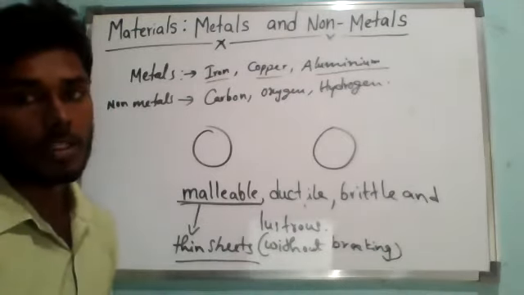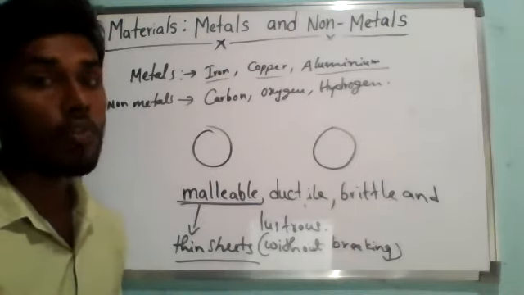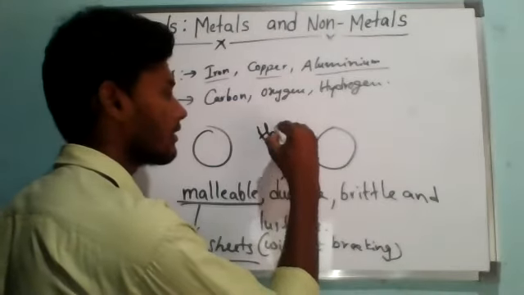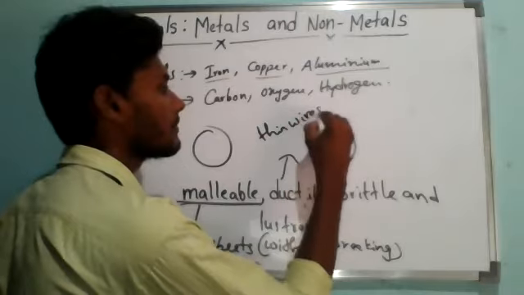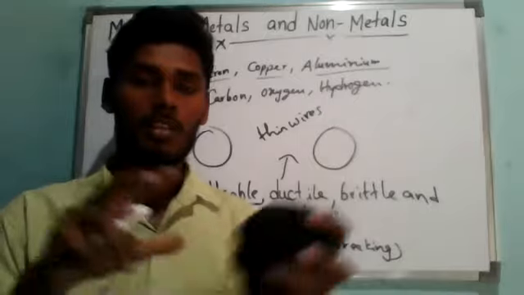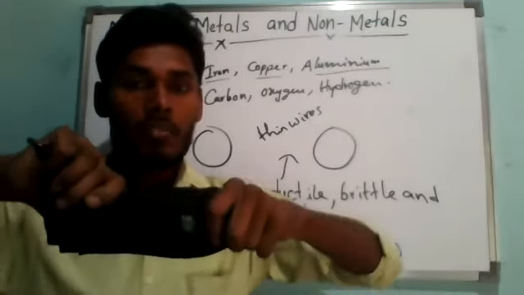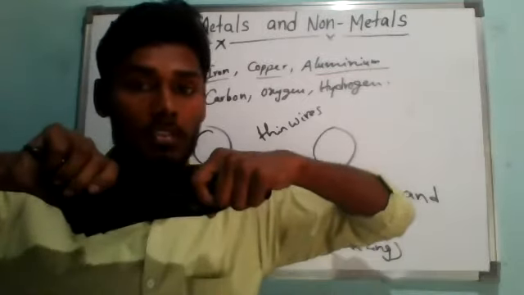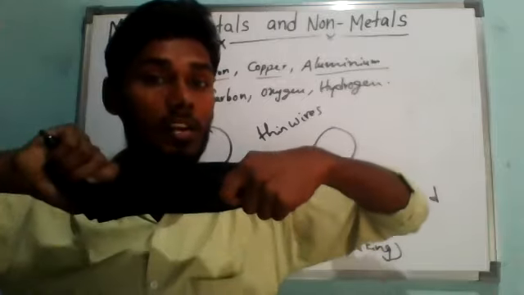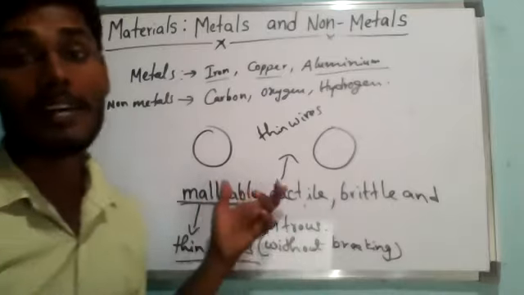Like that, if it comes to ductile, ductile means which can be stretched to form thin wires. Suppose this is my metal, or some substance I have given. Now if I try to stretch it, if I try to hammer this kind of substance, then it will form thin kind of wires, stretched or drawn into thin wires, like electrical wires. Then that property is called ductile.